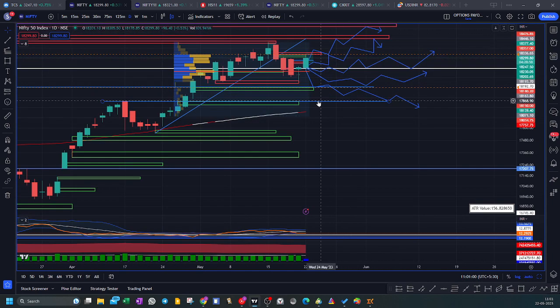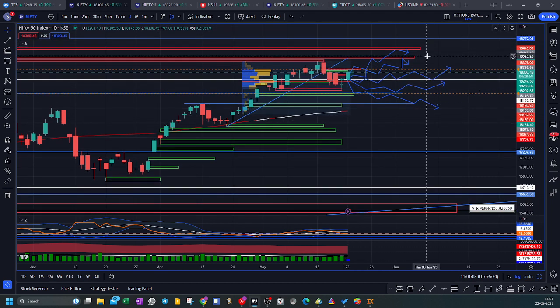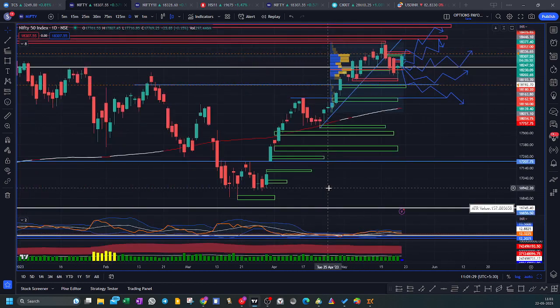And secondly, these levels like 18,500 and 18,700 are very strong supply zones which we need to be very careful about. At this particular place, I'll be taking positional short trades, with a very tight hedge of a call. So I'll be taking future short trades at 18,485 levels, with a call at 18,550 levels. So the weekly trade plan is as of now this.